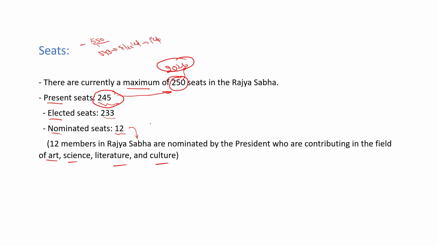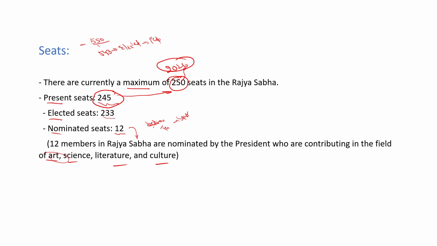For example, Sachin Tendulkar is a Rajya Sabha MP. Sachin Tendulkar never fought any election, but as he is a sportsman and sports is an art, he was nominated by the president from the field of art. Like Jaya Bachchan, Rekha Ji, Sidhu, all are nominated through the arts category.